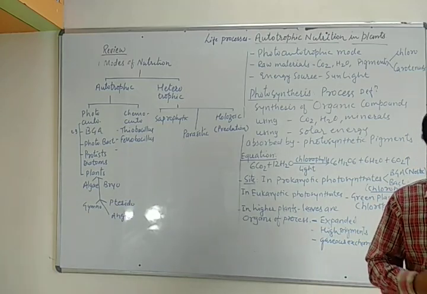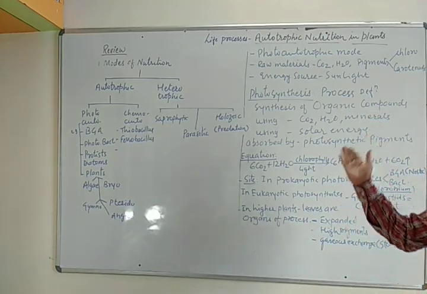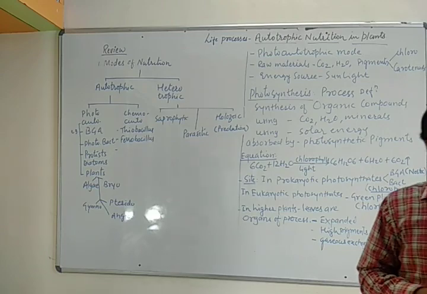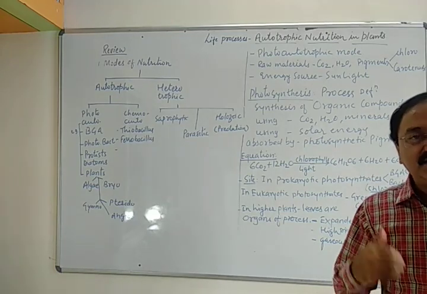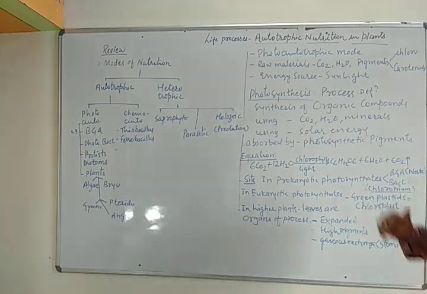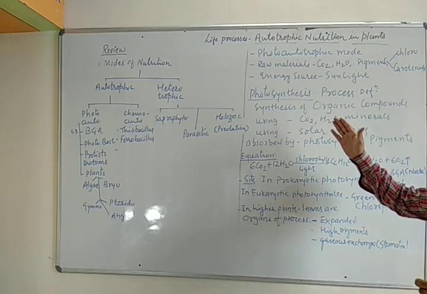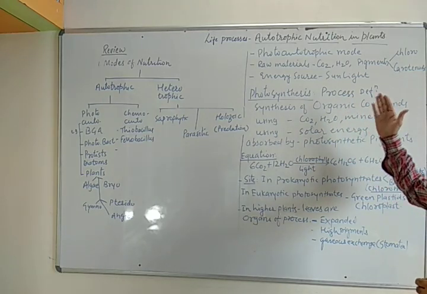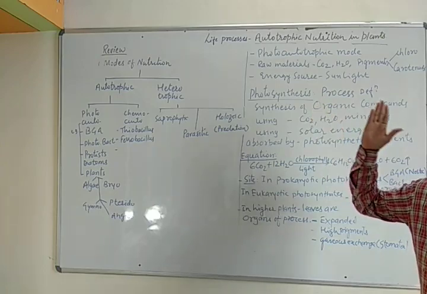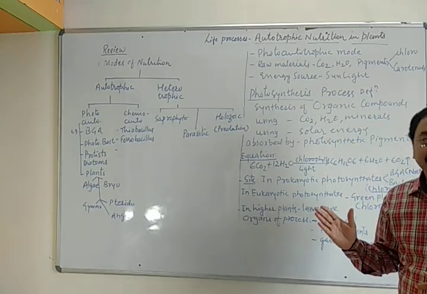So in this way, in the initial part regarding photosynthesis, before we go to the mechanism, we have to understand that photosynthesis is the process that makes the food, and that food is not only for the plants but for the rest of the living organisms.